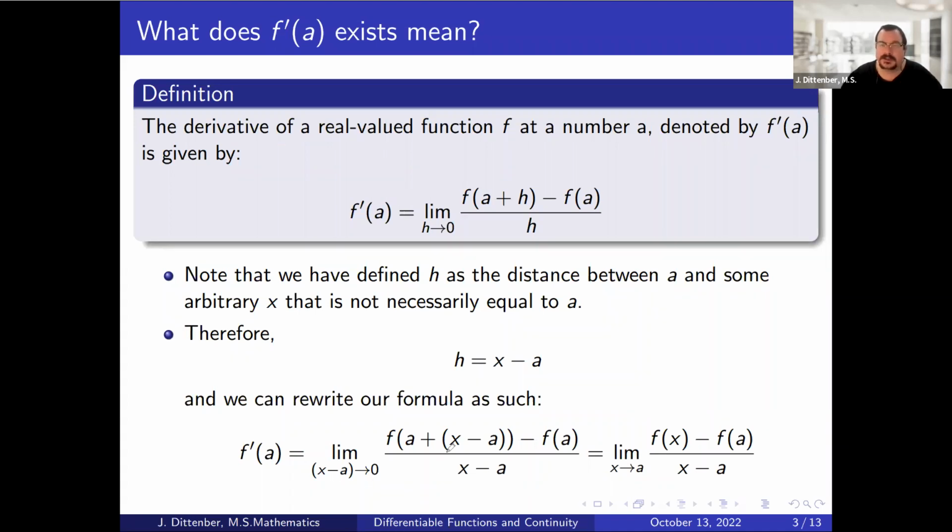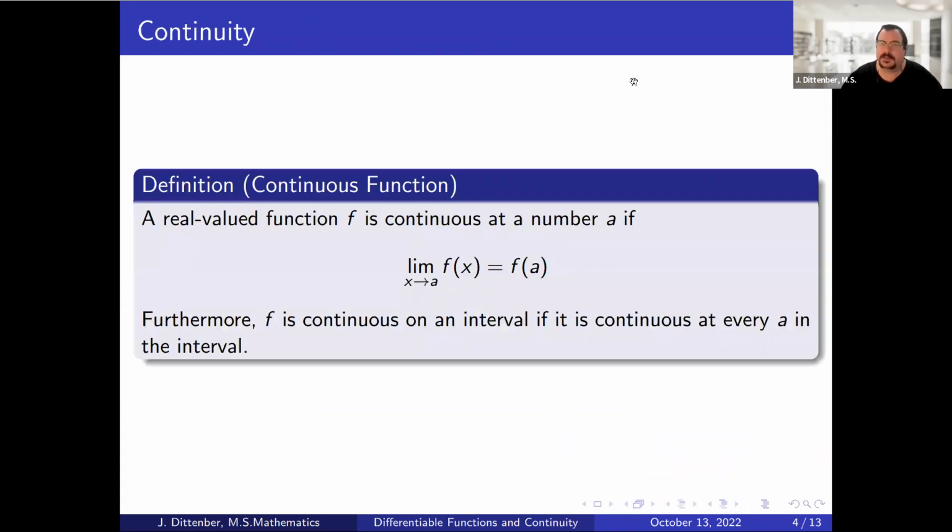Same thing, right? Now let's go back and look at the definition of continuity. A function is said to be continuous at number A, and again we're only dealing with real valued functions, if the limit as x goes to A of f of x is equal to the value of f at A. Implicit in this definition is, number one, the limit exists, which means the left side limit and the right side limit exist, and also the function is defined at A. Furthermore, f is continuous on the interval if it's continuous at every A in the interval.